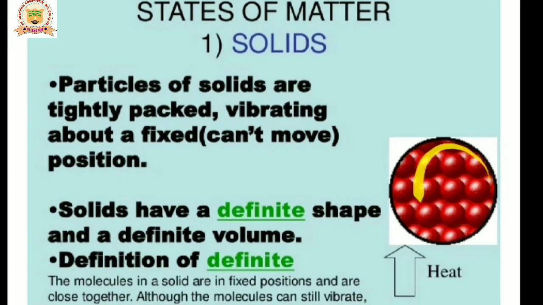In solids, the particles are tightly packed, means they are close to one another, and they vibrate about fixed positions. They have a definite shape and a definite volume. The first point: particles of solids are tightly packed, vibrating about a fixed position. Then solids have a definite shape and a definite volume.